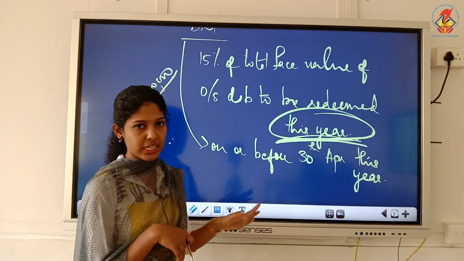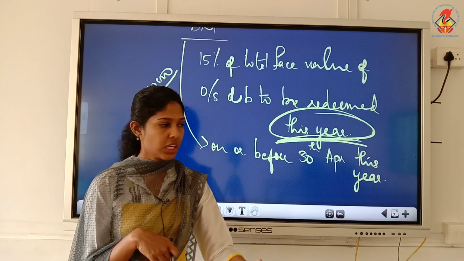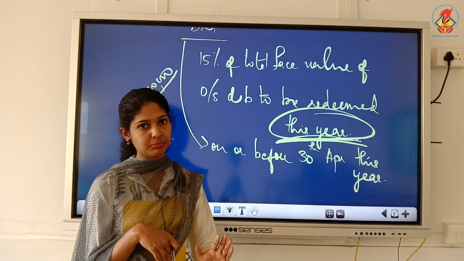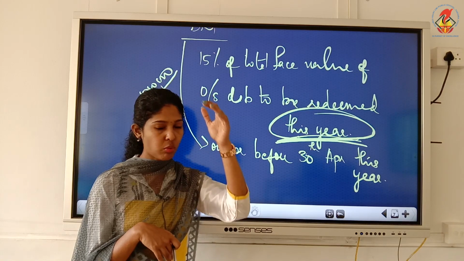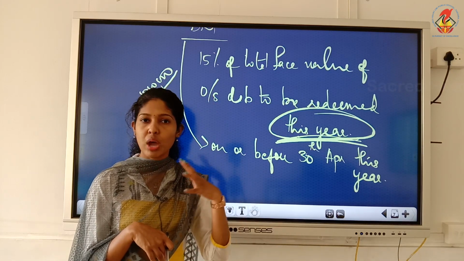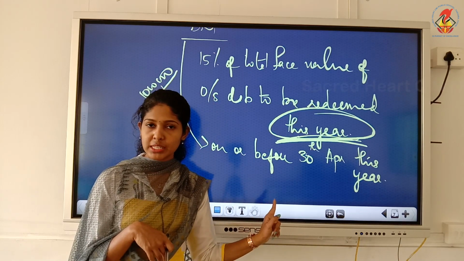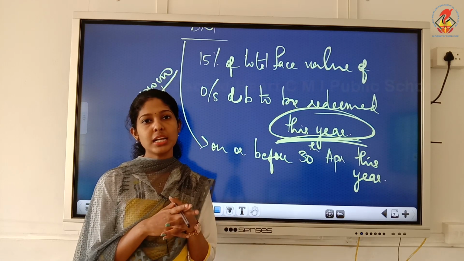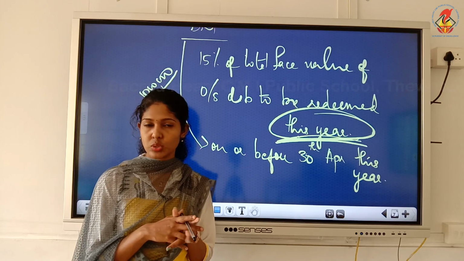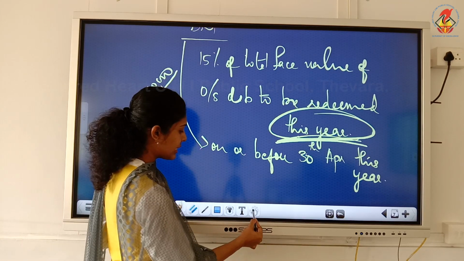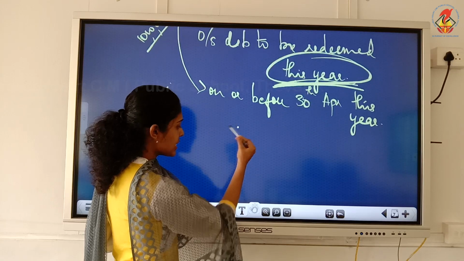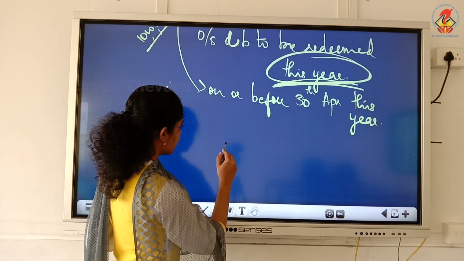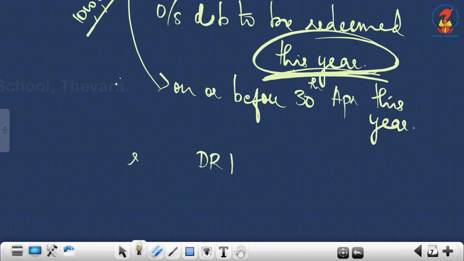Then the date for DRI, or when should we invest? It is on or before 30th April of this particular year. That date is also important, because when you write journal entries, you have to fill the date columns, and DRI must be done on or before 30th April of that particular year which we are dealing with. Okay. So that is regarding DRI. Now we will see which companies are exempted from DRI, or which companies require DRI.